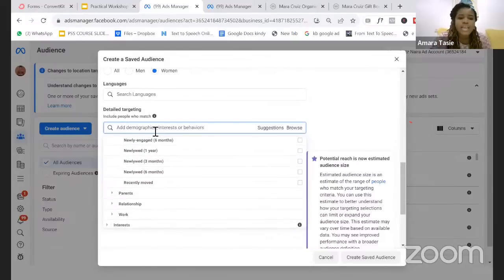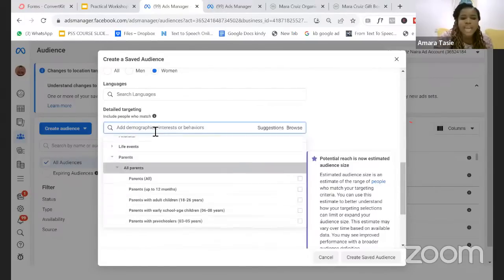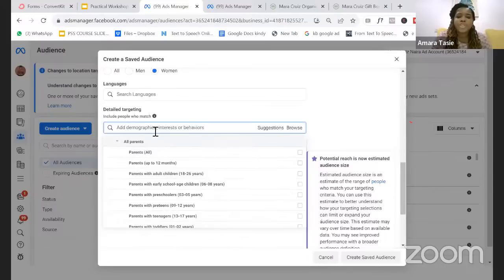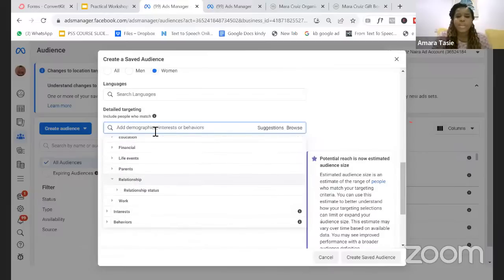All those options are only available when you are setting up your targeting from the ads manager. Then you go down to other options like parents. For instance, if you have a product that a parent will buy, you go down to parents and select. You even have the option to target parents with children below 12 months, 3 to 5 years, 6 to 8 years, 9 to 12 years, right? Then we go down to relationship. What is relationship? It basically means either the person is married, single or engaged. And you can target people based on that option.